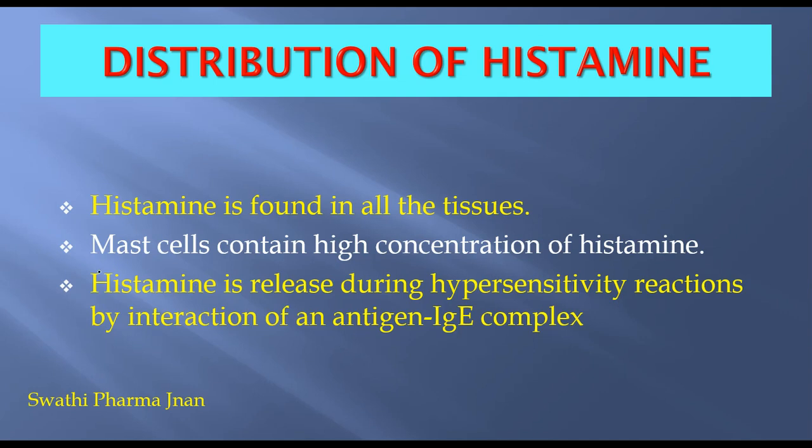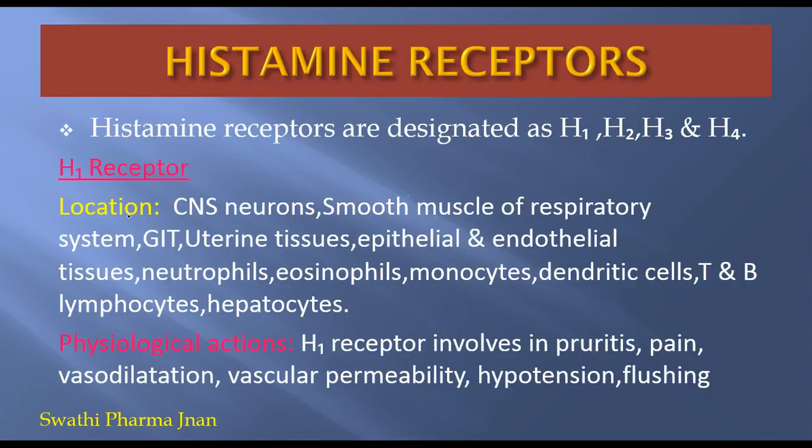released. The released histamine will go and bind with the various receptors, that is the H1 receptor, H2 receptor or H3 receptor, and then it will show its actions, that is histamine actions. So histamine will be present in higher concentration in mast cells. Mast cells are types of white blood cells.